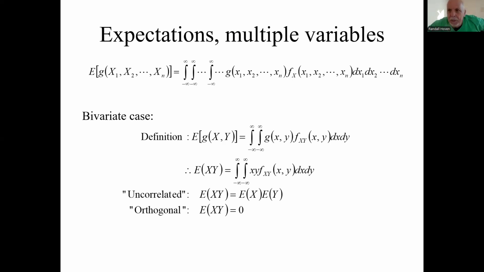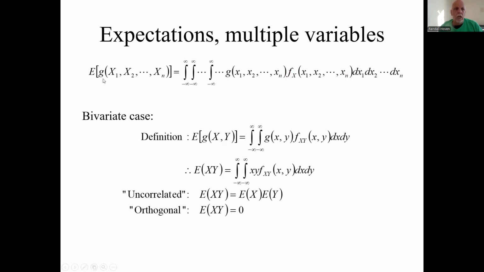I need to define a few more things and note some other relationships and theorems before I move on. Sorry, no examples in this video, just more of a potpourri of definitions and stuff. We already defined what expectation was for a function of a single random variable. It was an integral over all possible x, your random variable, where you put that function of x in the integrand along with the PDF.